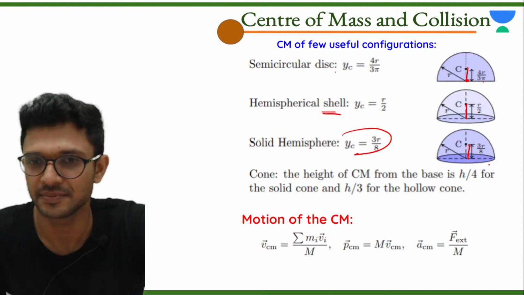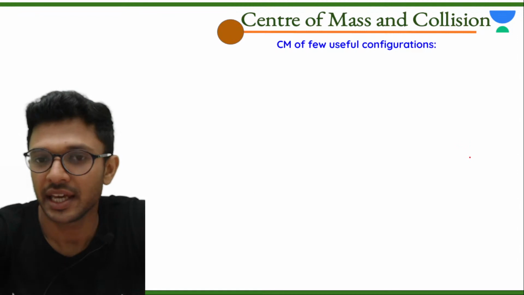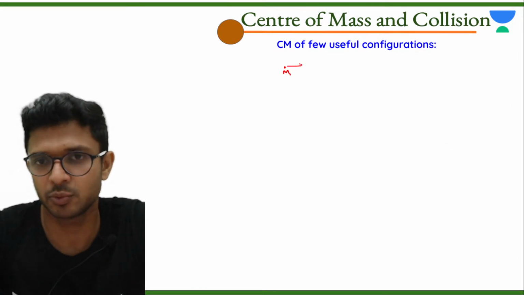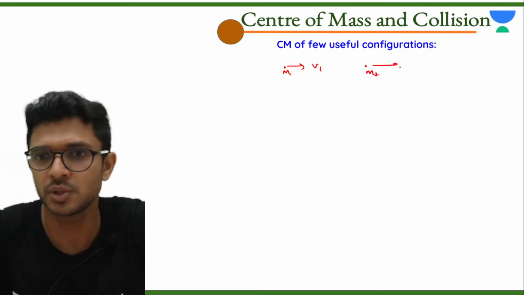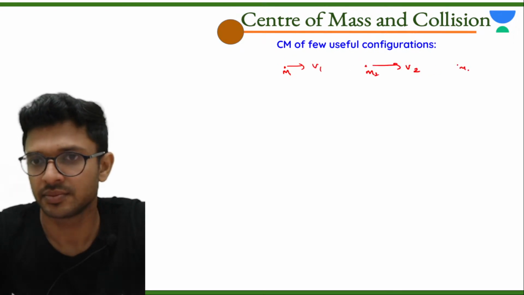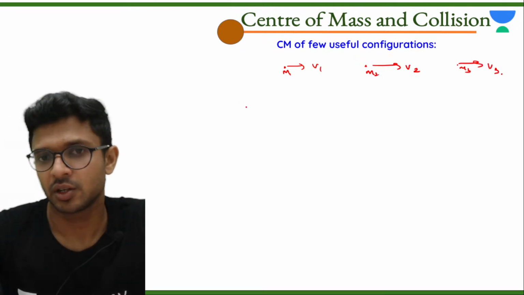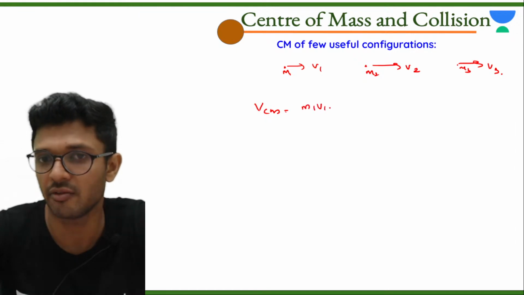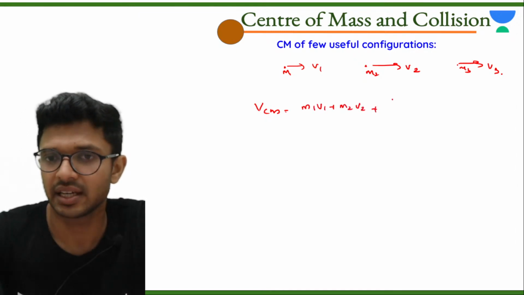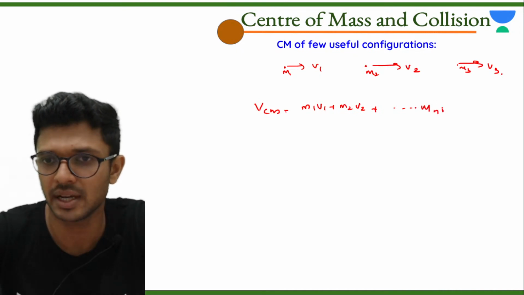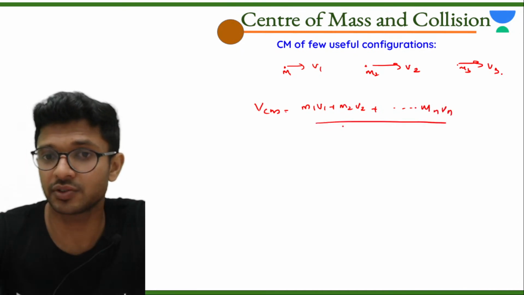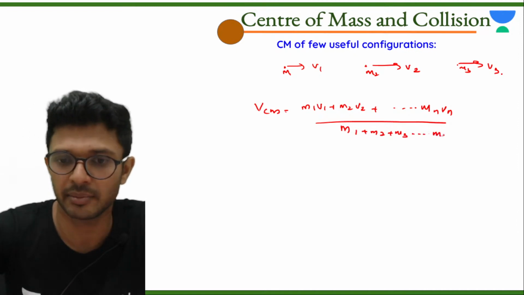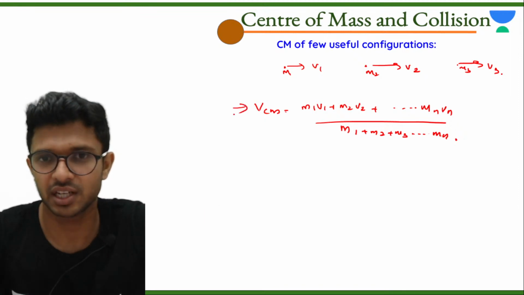Now if the particles are moving, say m1 is moving with some v1, m2 with some v2, m3 with some v3. The question can be, what is the velocity of the center of mass? It is m1 v1 plus m2 v2 plus m3 v3 plus so on till mn vn, if there are n such particles, the whole divided by m1 plus m2 plus m3 till mn. Note this also.